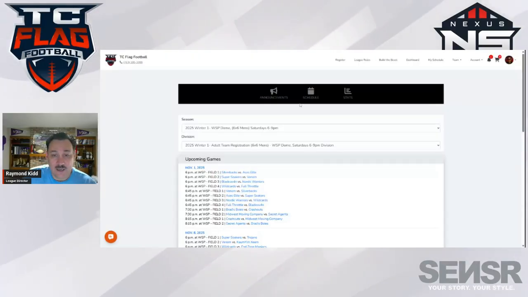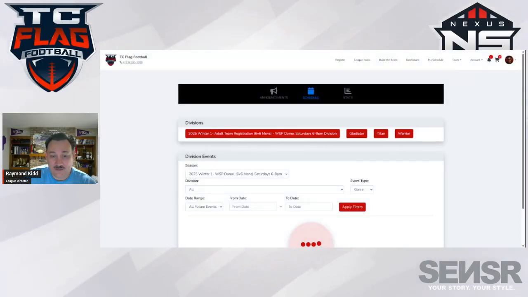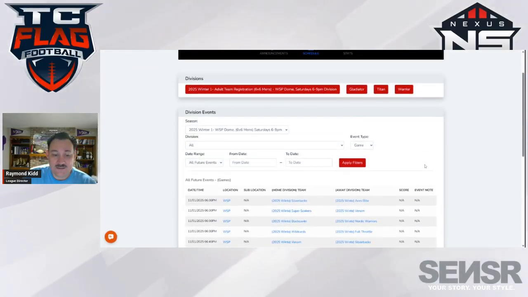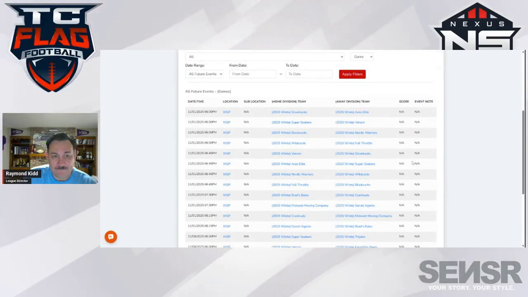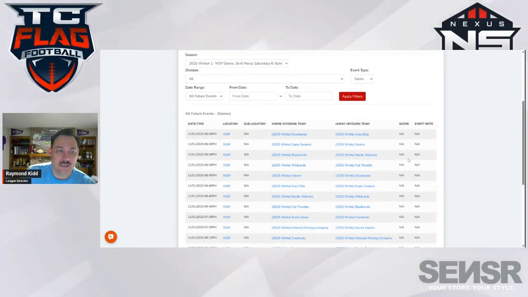Okay. If you click into the schedule itself, this starts to isolate a bit more. Or no, this doesn't isolate. There's a different section there, but you can set this up where you can see the week-to-week games.